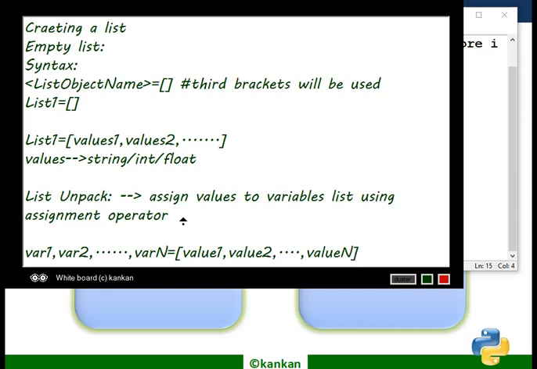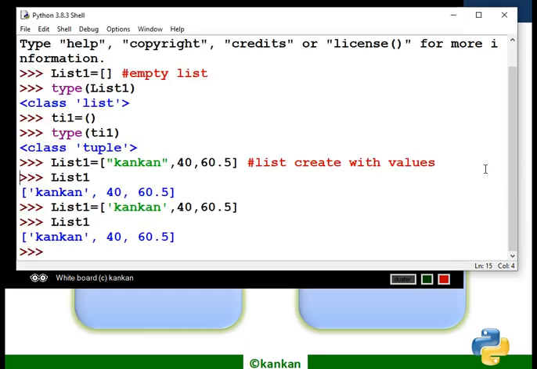So this is a list of variables assigned with the list of values that are written within third brackets. So let's try to understand using code. How to use it? Using the code.